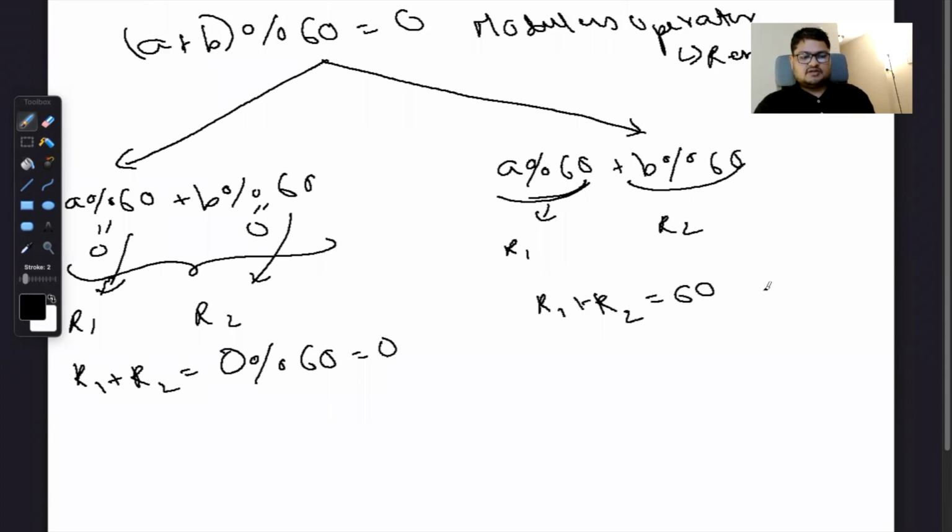It should be 60, so that when we try to divide the modulus by 60, we should be able to solve this up, right? It should be 0. So there are two cases in this: either the remainder should be 0 for both, or the remainder of both of them should add up to 60. And if either is the case, then we will be able to get the number of pairs which are divisible by 60.